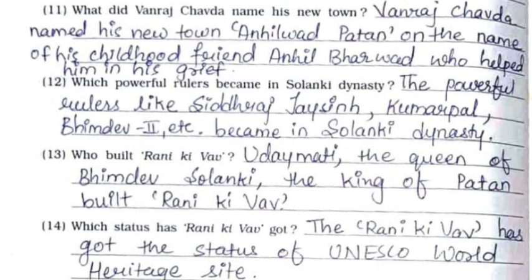12. Which powerful rulers became in Solanki dynasty? The powerful rulers like Siddharth Jai Singh, Kumarpal, Bhimdev II, etc. became in Solanki dynasty. 13. Who built Rani Ki Vav? Udaymati, the queen of Bhimdev Solanki, the king of Patan, built Rani Ki Vav.